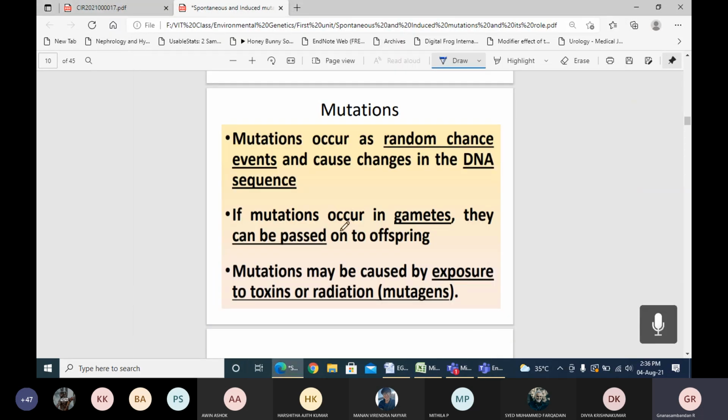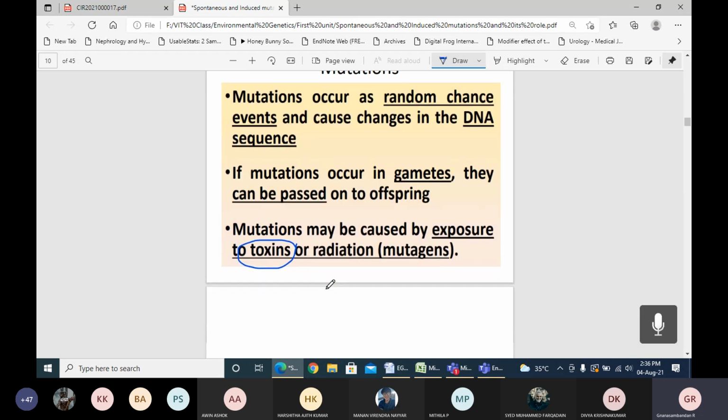Fine. So again, we're talking about mutation, right? We already discussed the definition of mutation: a random chance event or probability that causes changes in the DNA sequence is called a mutation. If the mutation occurs in gametes, it can be passed to offspring. Mutations may be caused by exposure to toxins or radiation. There are two different types of toxins: plant toxins and animal toxins.